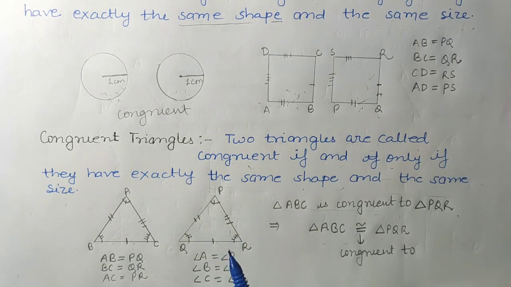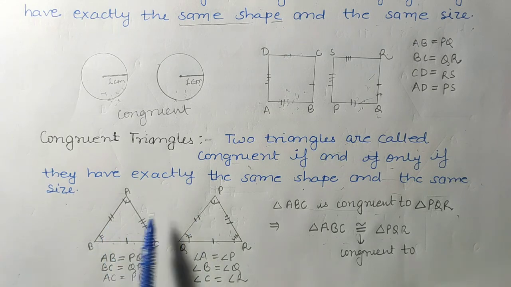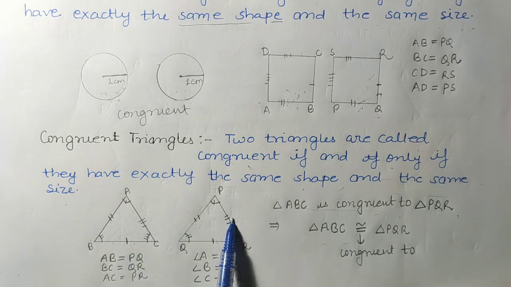What does it mean? When I superimpose this triangle on triangle ABC, its side PQ covers side AB, so these are corresponding. Side QR covers side BC, so these two sides are corresponding. And side PR covers side AC.